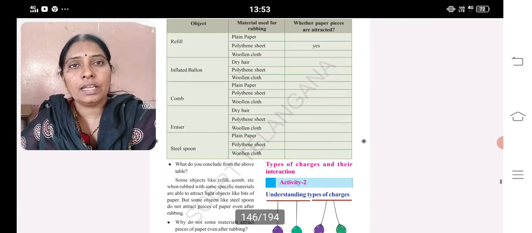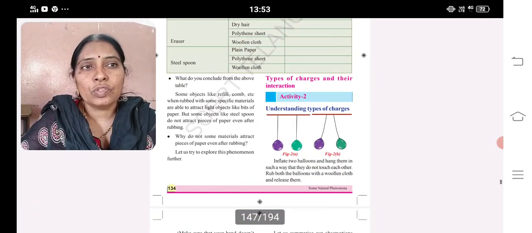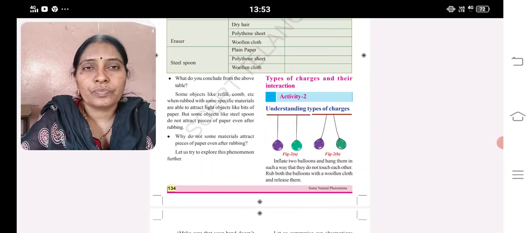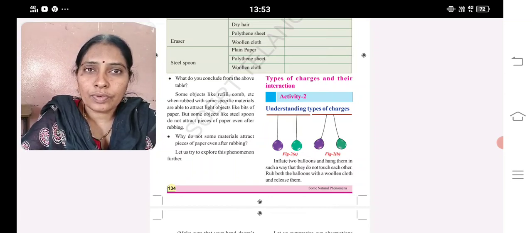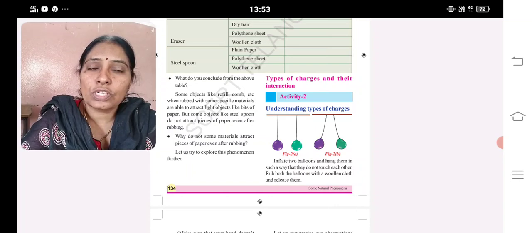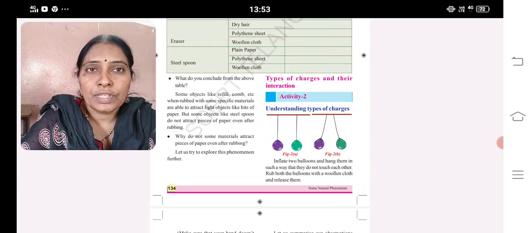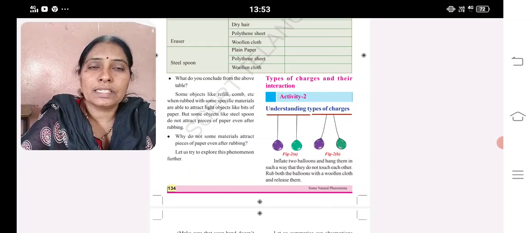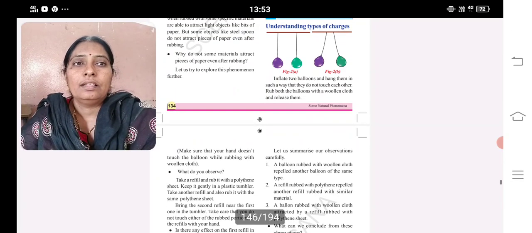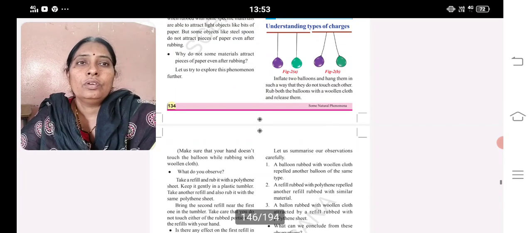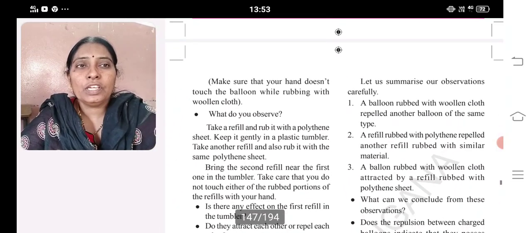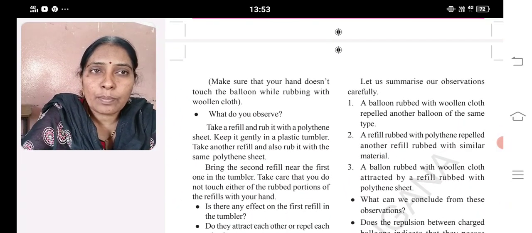Okay. Now next, types of charges and their interaction. Understanding the types of charges and how they interact, whether they attract or repel. Let us check. Make sure that your hand does not touch the balloon while rubbing with woolen cloth.